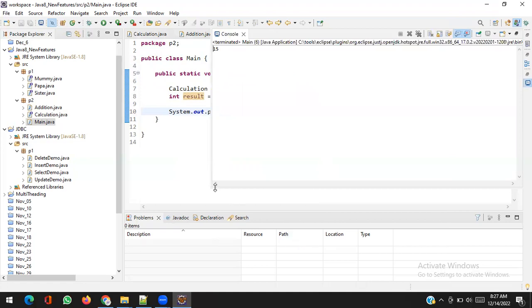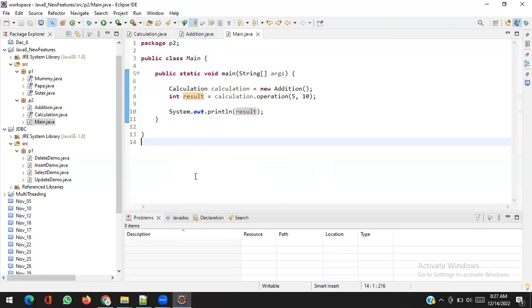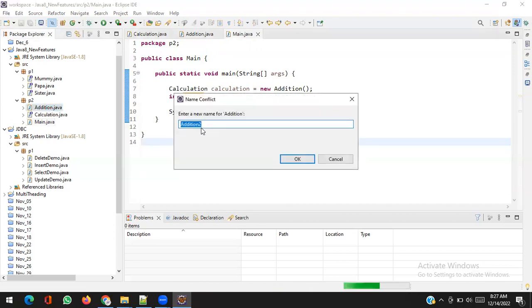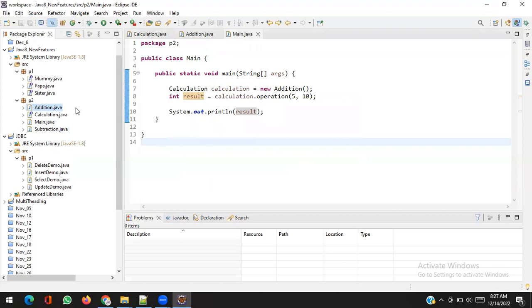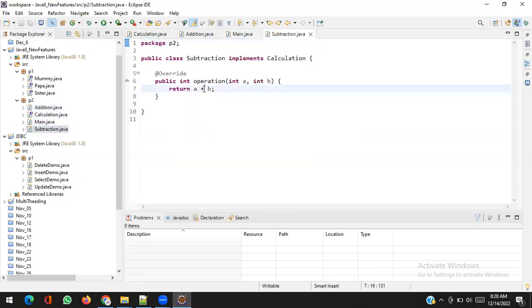Okay, 15, very good. But if I want to perform subtraction, I have to create one more class, Ctrl C, Ctrl V, Subtraction. In the subtraction, I will use negative as operation.